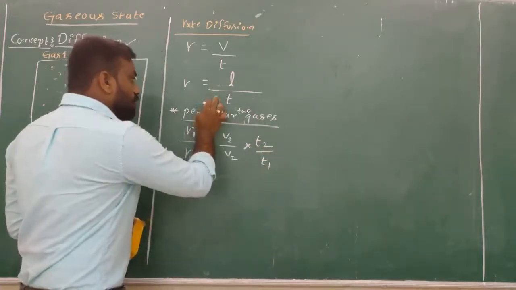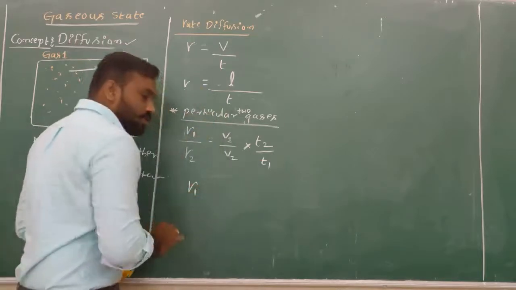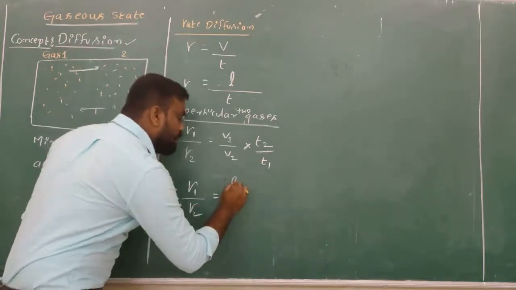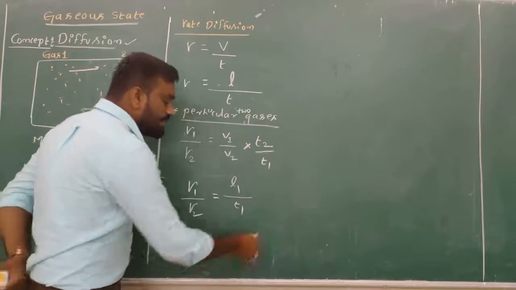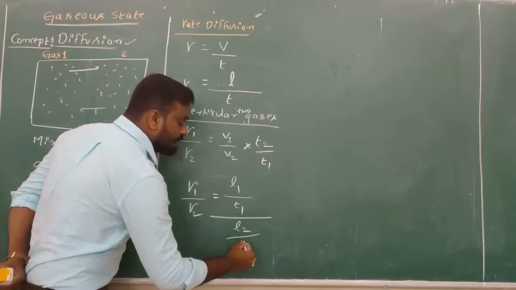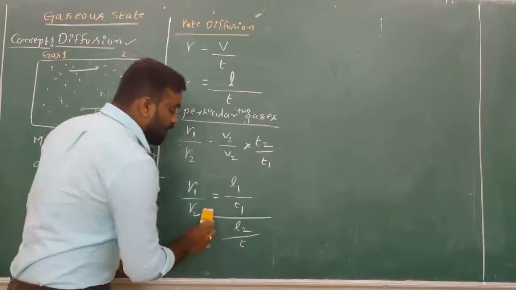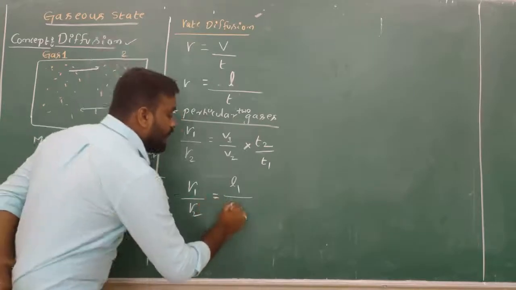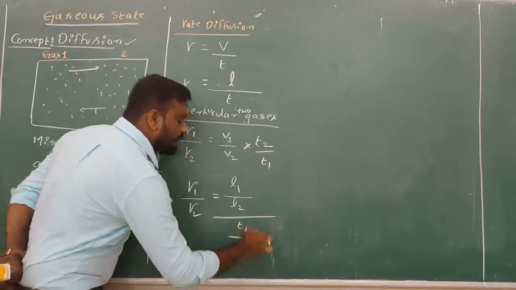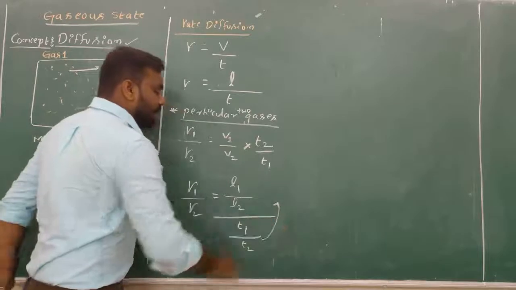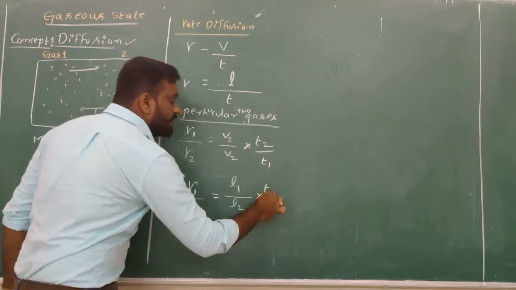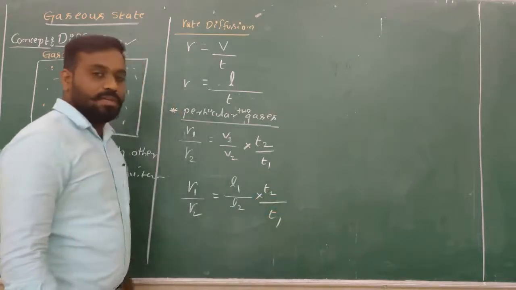Also, with respect to this, the rate of diffusion of the first gas divided by the rate of diffusion of the second gas is equal to the length of the first gas divided by the time of the first gas, divided by the length traveled by the second gas divided by the time of the second gas. Then, length of the first gas divided by length of the second gas is equal to what? Time of the second gas divided by time of the first gas.